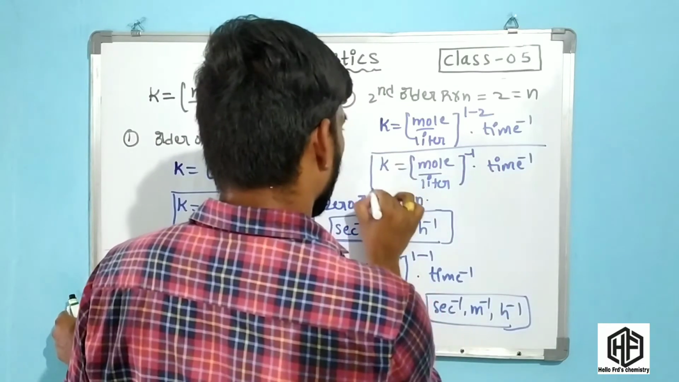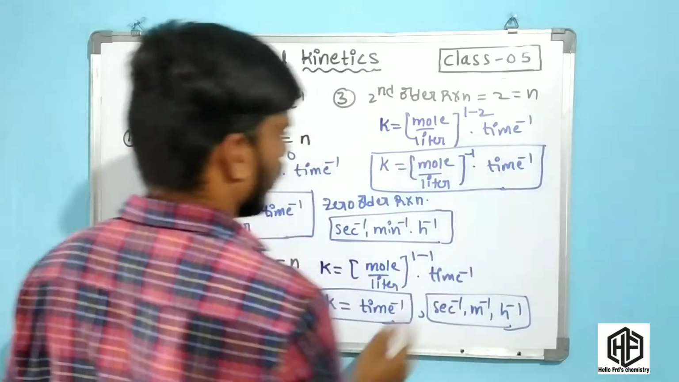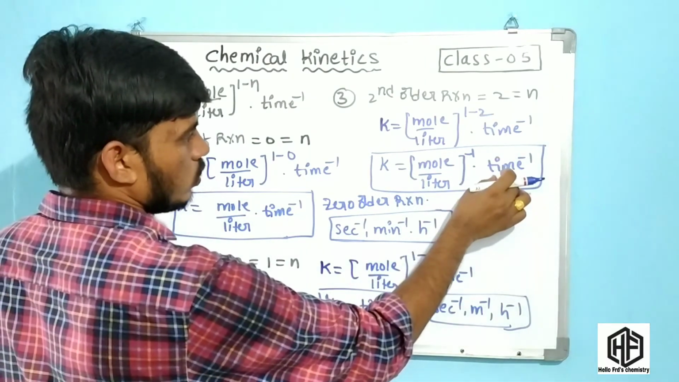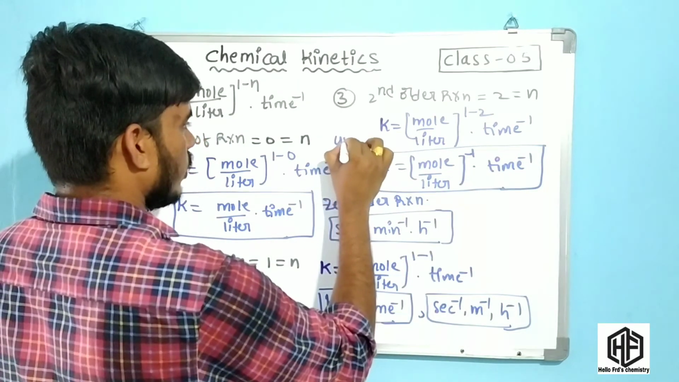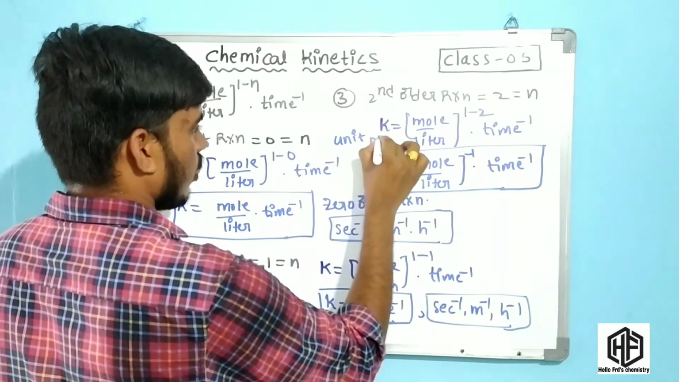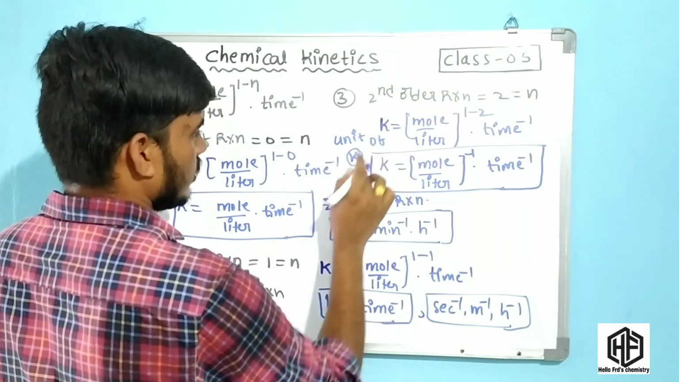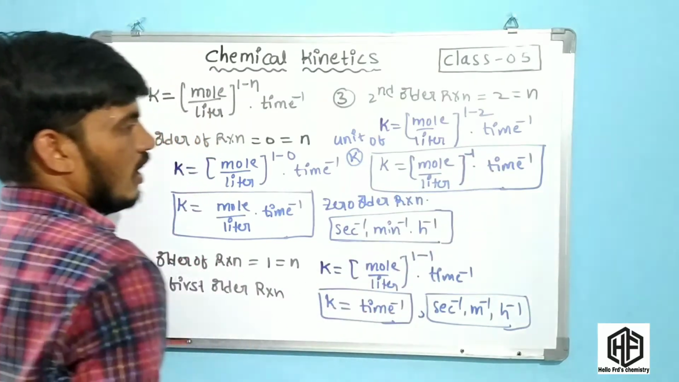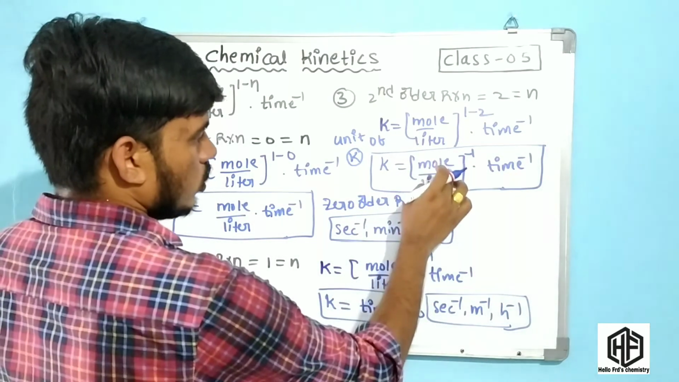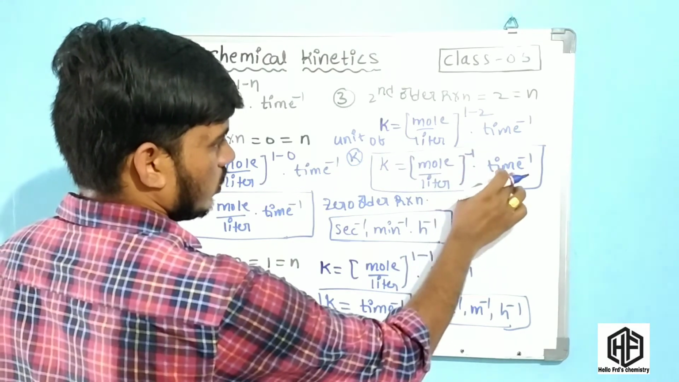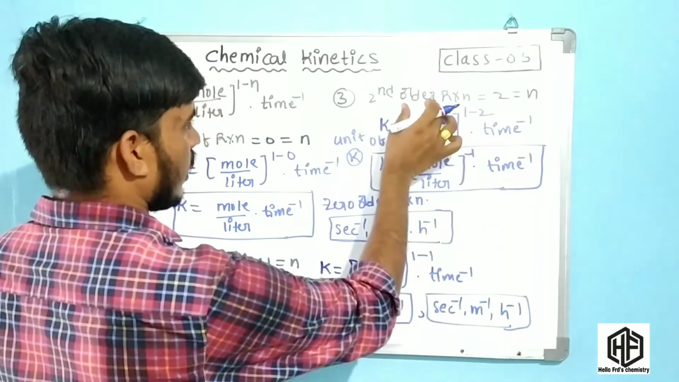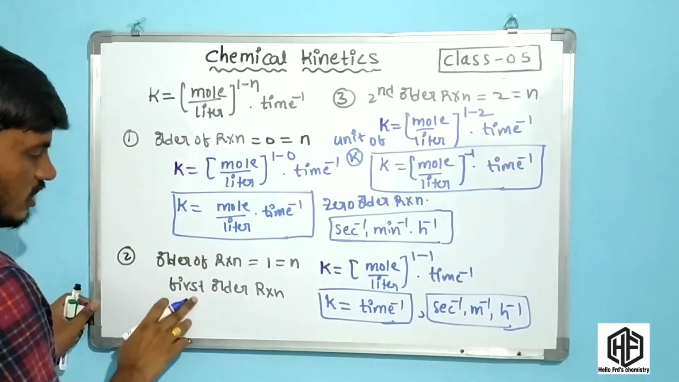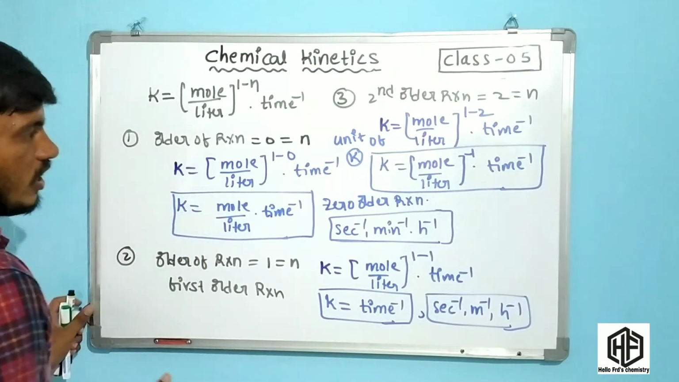What is the unit of the second order reaction, friends? The second order reaction unit is moles per liter power minus 1 into time inverse. This is the unit of k. It means the second order reaction unit is moles per liter inverse into time inverse. This is the unit for the second order reaction, this is the unit for the zero order reaction, and this is the unit for the first order reaction.